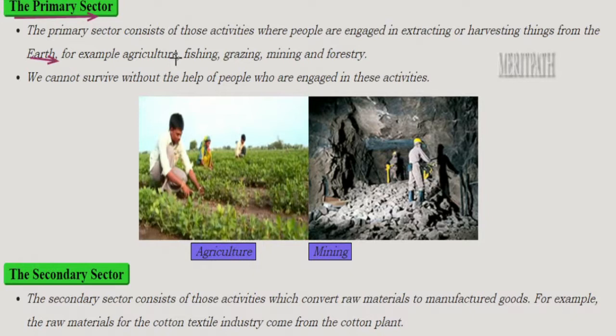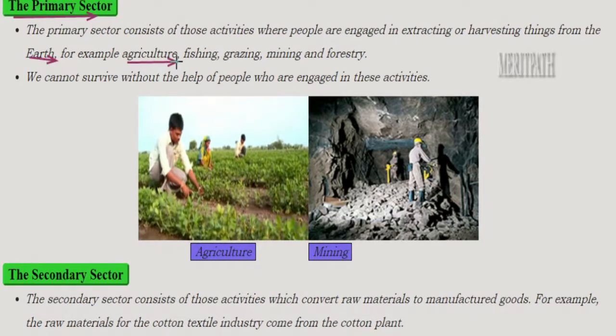So what is the major activity that involves extracting things from the earth? As we know, the major activity is agriculture, right? That is cultivating the crops. Farmers do the agriculture. They cultivate different types of crops like cereals, pulses, vegetables, fruits, etc. They grow the plants and harvest them, and then the fruits of the harvest will be sold in the market, and thereby with the profits earned by selling those fruits they make a living.